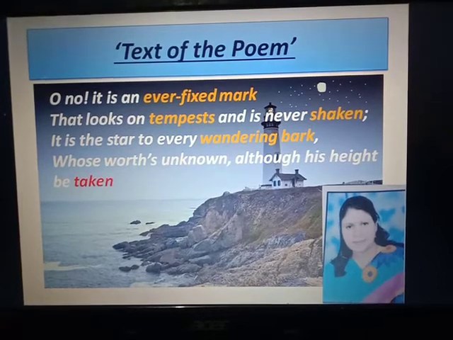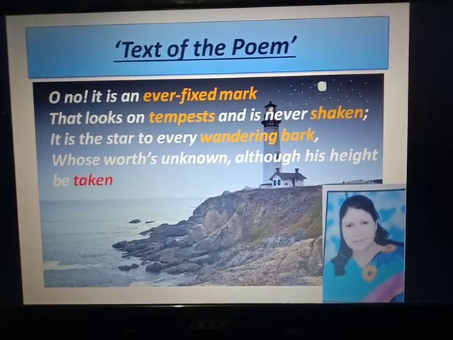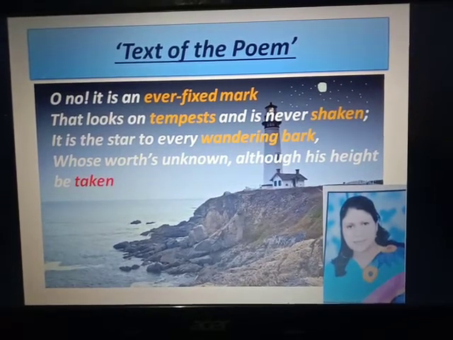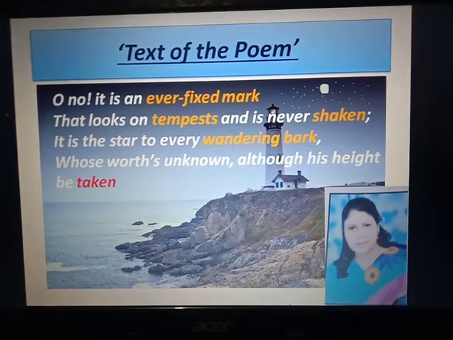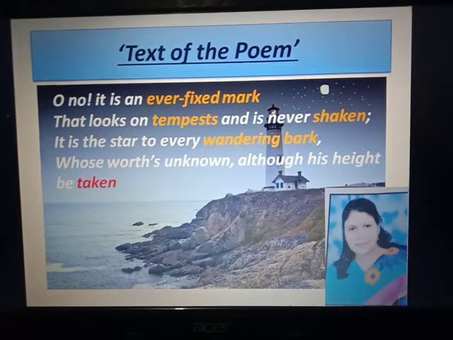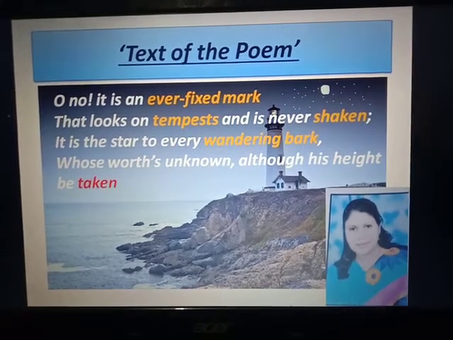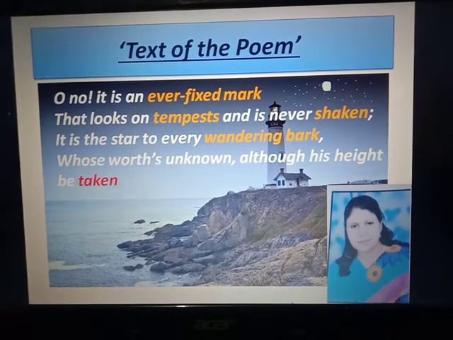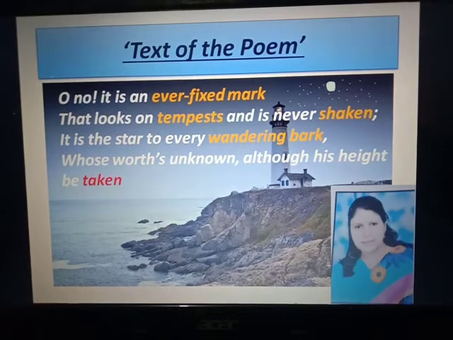He says, oh no, it is not changeable, it is not temporary, it is an ever fixed mark. True love is not temporary, it is constant, firm, and fixed. It is as fixed as a lighthouse in the sea or as a pole star in the sky.